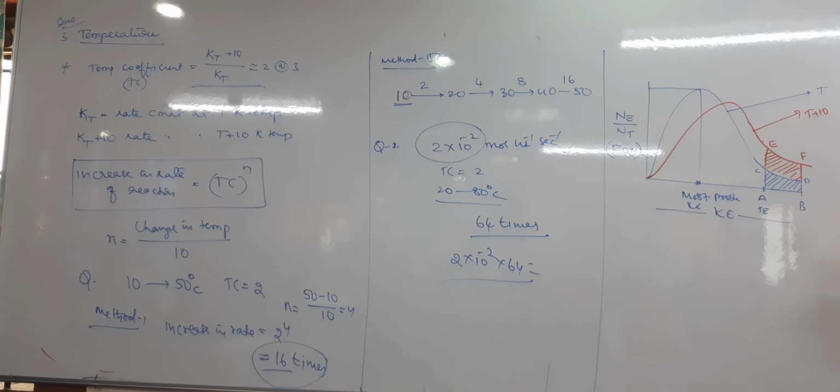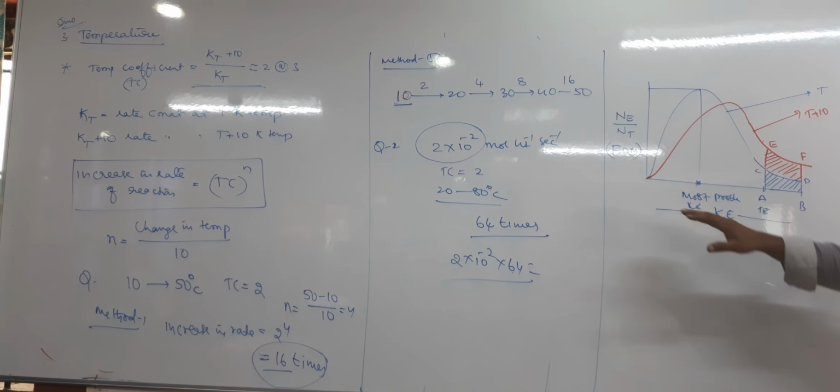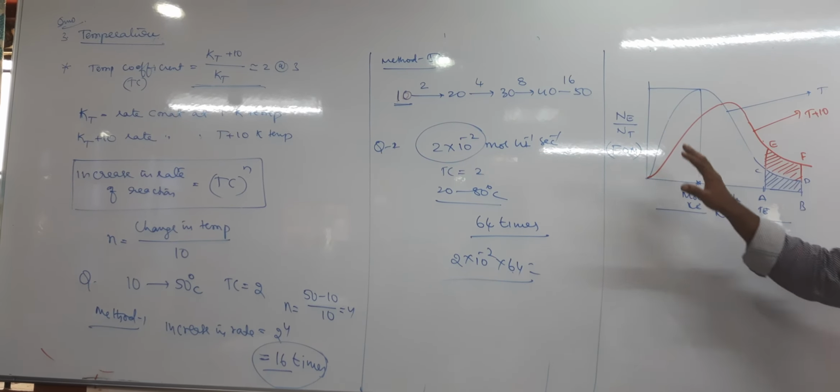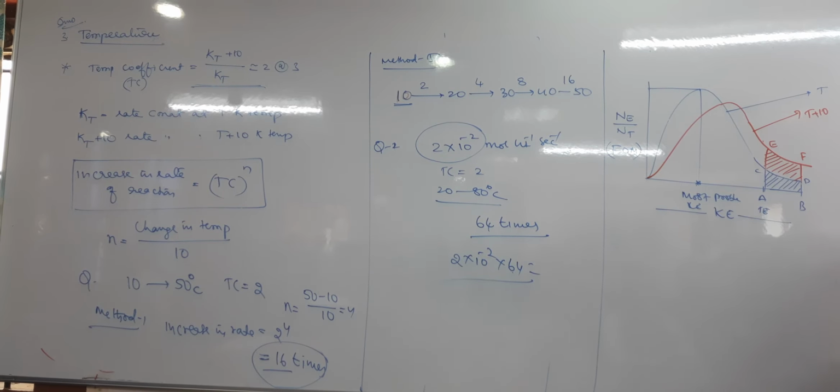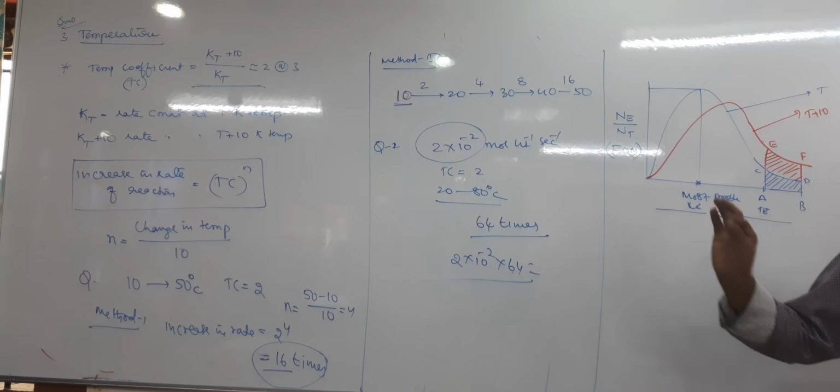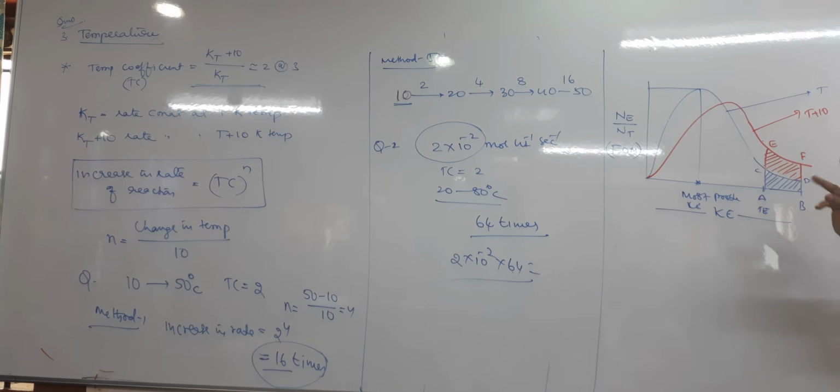Clear? Okay, I repeat once again, listen carefully. You understood, no problem here? Now the rate of chemical reaction can be explained with a graph. This particular graph is important for the board exam. In the board exam they 100% ask, either temperature or catalyst.